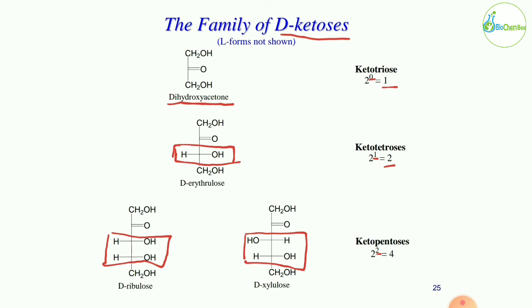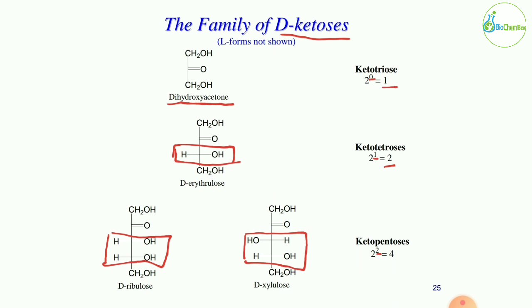Dihydroxyacetone phosphate is the simplest ketose sugar and only exists in one form. There are no stereoisomers present. Okay. Then we are going to look at the keto tetrose sugar.